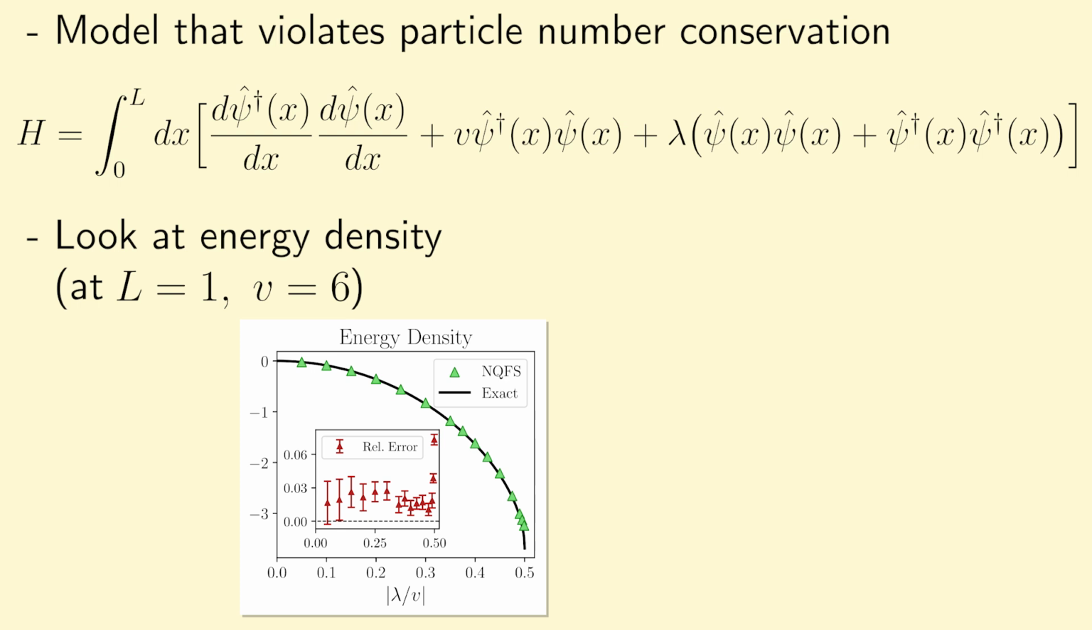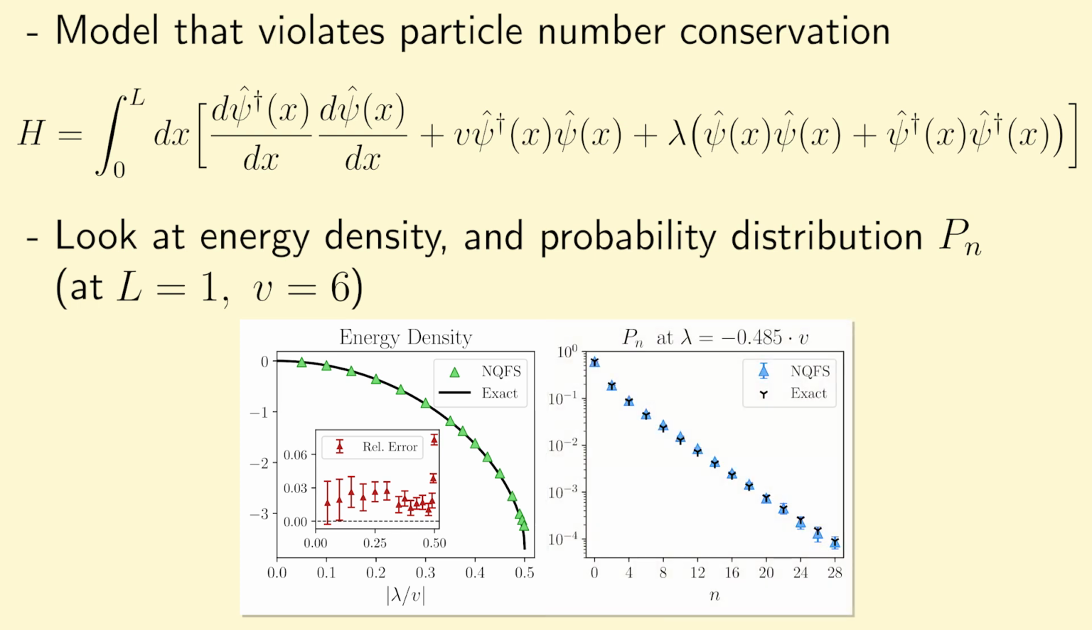Moreover, to illustrate that we're truly learning the correct superposition over n-particle wave functions, we also looked at the probability distribution of the n-particle wave functions, that is, p sub n. And as I show here in this plot, what we find is that our ansatz agrees very well with the exact solution over a wide range of particle numbers, which emphasizes the expressive power of these neural network quantum field states.